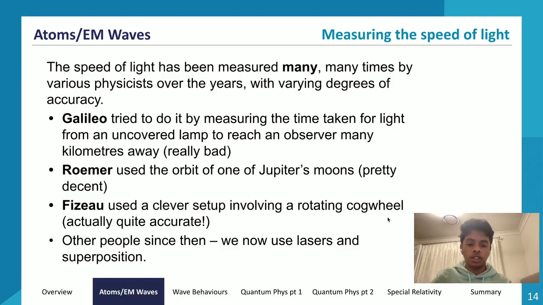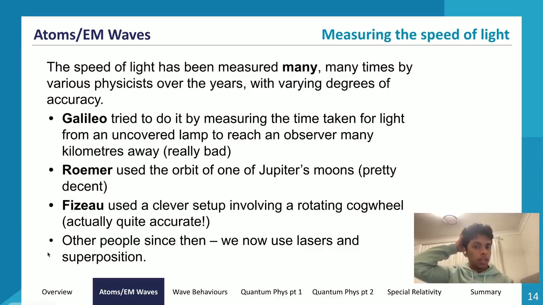Those calculation questions won't be too bad, because as long as you know how their setup worked, you should be okay with calculating the speed of light based on the apparatus. So the important thing is to know their concepts, because they can ask you to explain Galileo's method of calculating the speed of light. So now we can segue onto the different methods of calculating the speed of light.